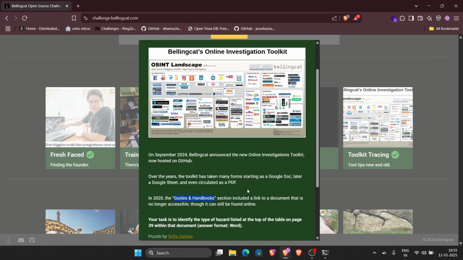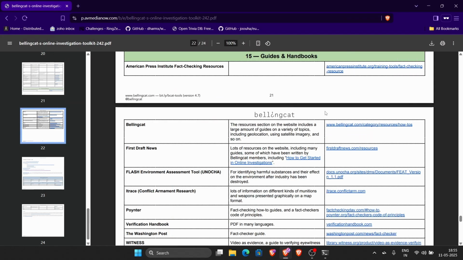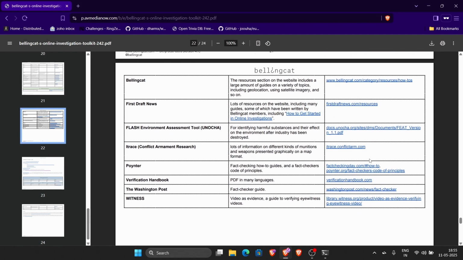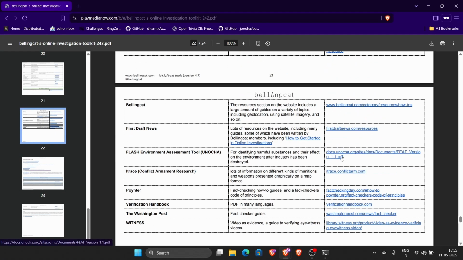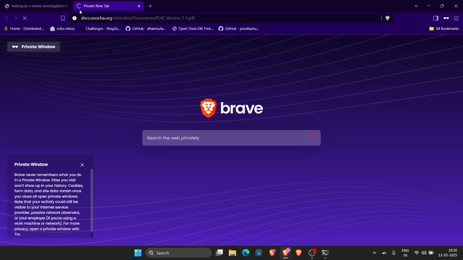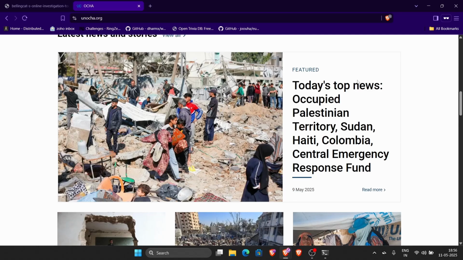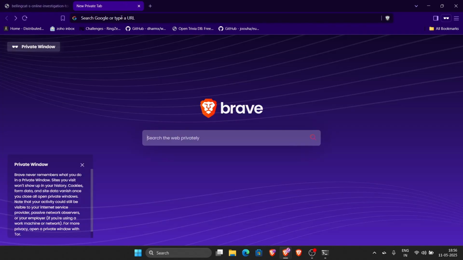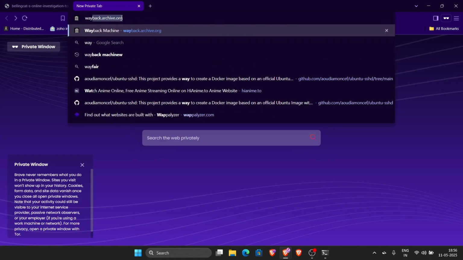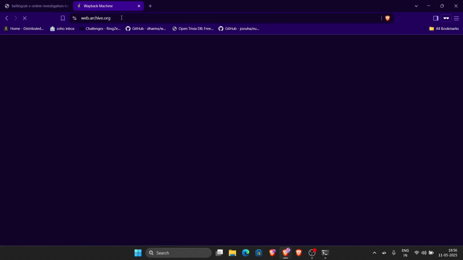So let's go to guides and handbooks and see what it is. It said it included a link to a document that is no longer accessible, though it can still be found online. So let's check what documents are linked to here. There's only one document, which is this, which is UNOCHA. Let's just try and access it directly. As you can see, we cannot, and it keeps redirecting us back to this website. So what do you do? You do the most obvious thing and you use the Wayback Machine. Go to the Wayback Machine, paste this,